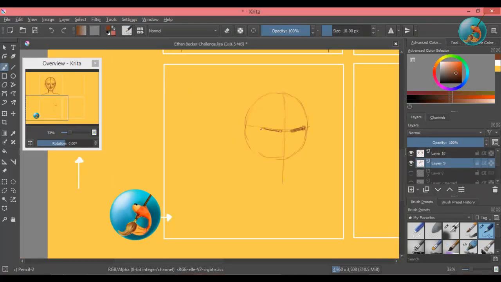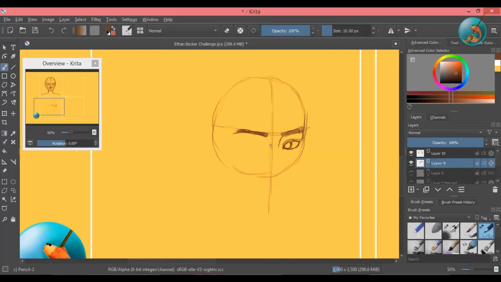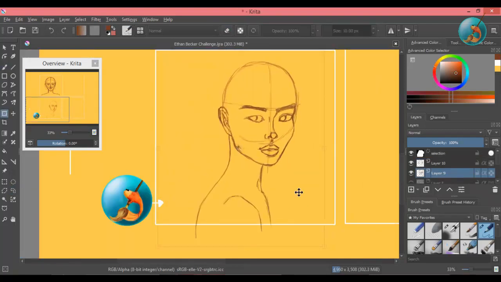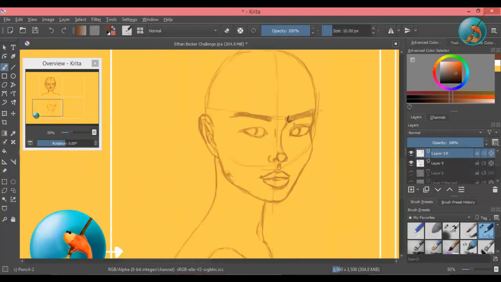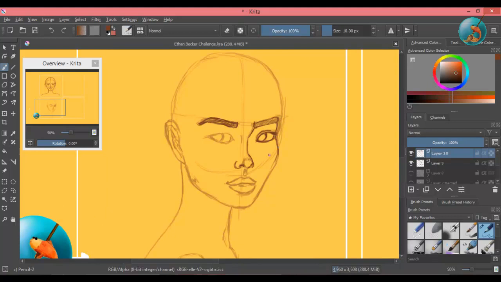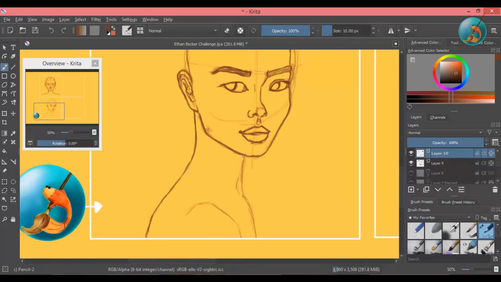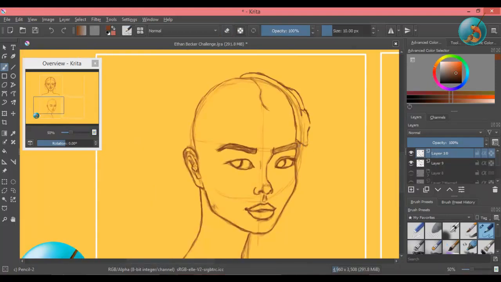For this challenge, I chose one artist as this artist is someone I really wanted to study for a long time, and I wanted to put all my attention into studying their work instead of having my attention divided into 4 different artists. This turned out to be a good decision further down the challenge. But before I reveal the artist I chose for this challenge, a little bit more on Ethan Becker.